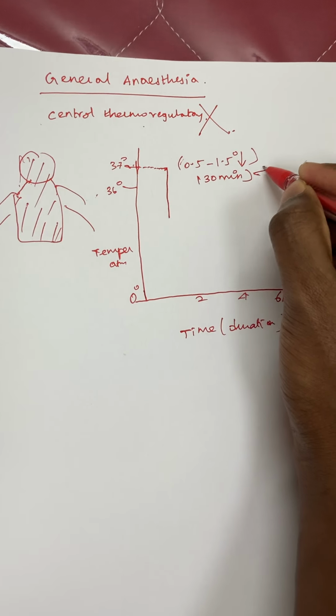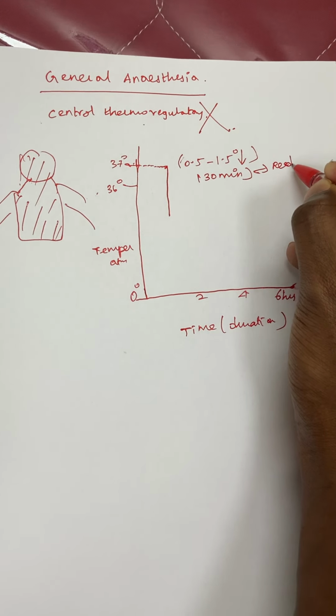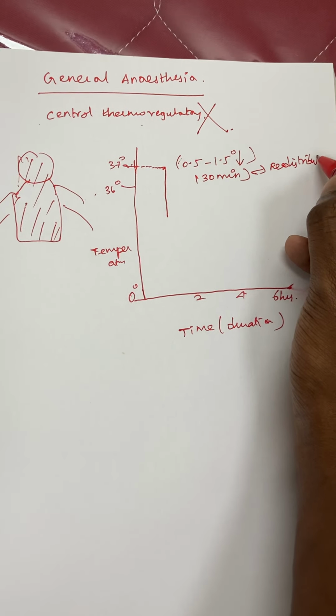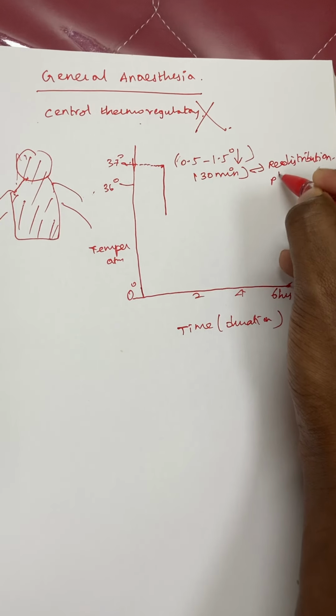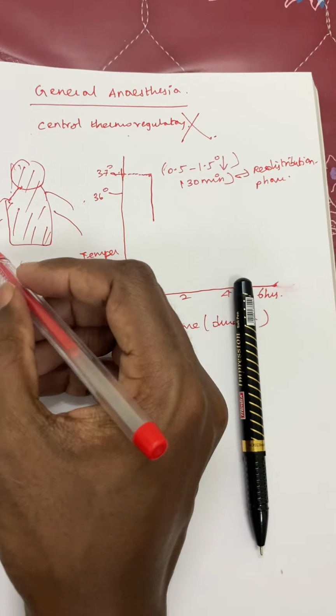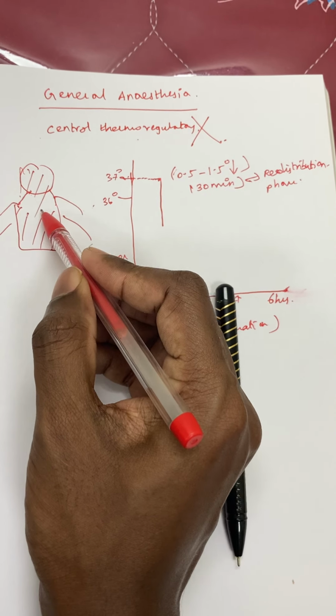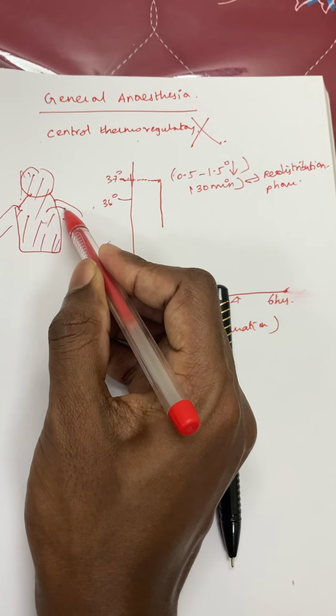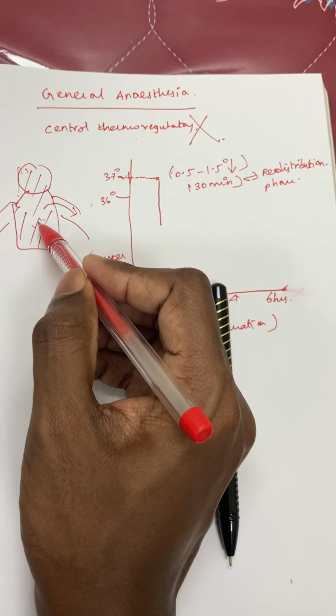Why is this occurring? It is because of redistribution. This phase is known as the redistribution phase. Why is it called redistribution? Because during this phase, heat from the central compartment is transferred to the periphery.